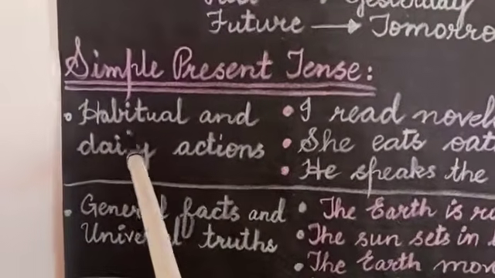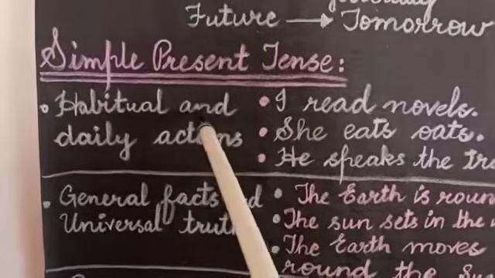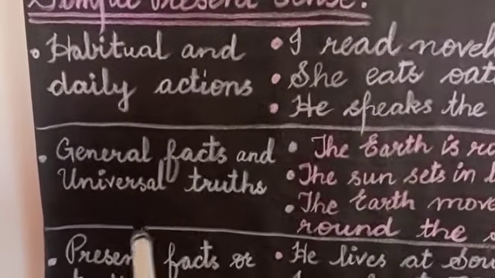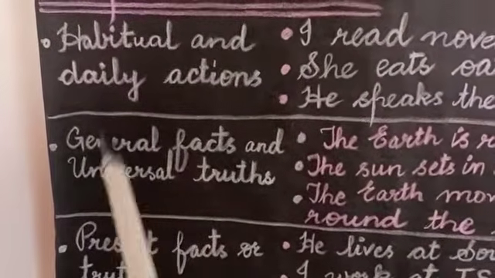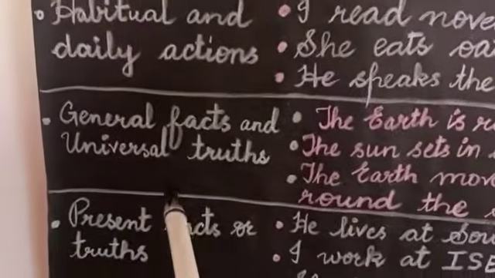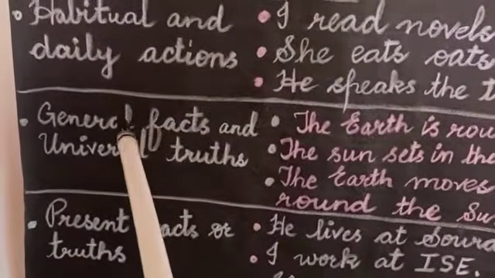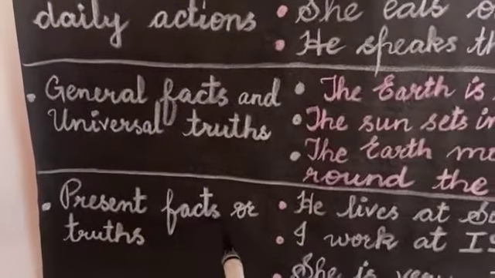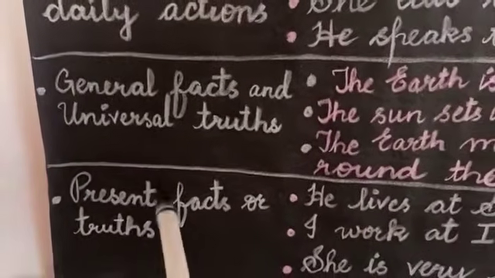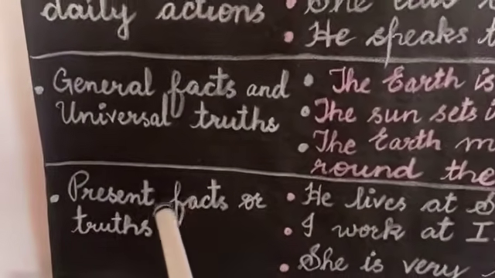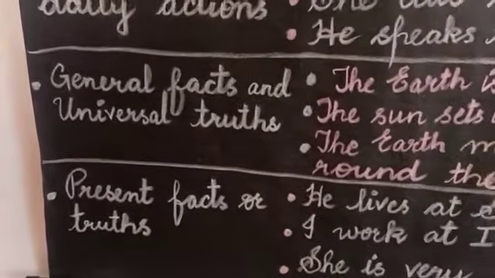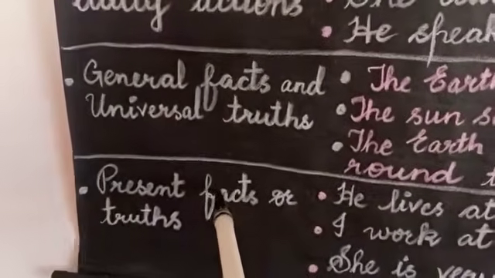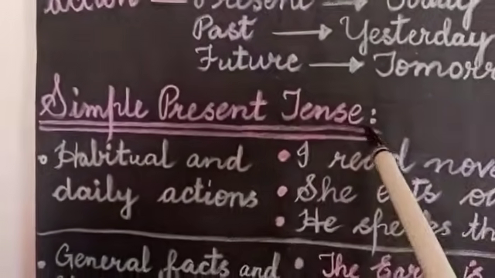It means whenever you have to express some habit or some daily routine, at that time you should use this simple present tense. Second is general facts and universal truths. Such statements, such facts which are accepted worldwide, which all the people of the world believe in. At that time you can also use simple present tense. And lastly, I told you that present facts or truths, something that is true, something that is a fact. Like, I live at Baspora, it is a fact. And I am a teacher, it is a fact. Like, she is 10 years old, it is a truth. So whenever you have to discuss such present facts or truths, at that time you will use this simple present tense.